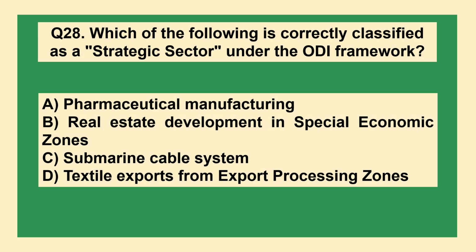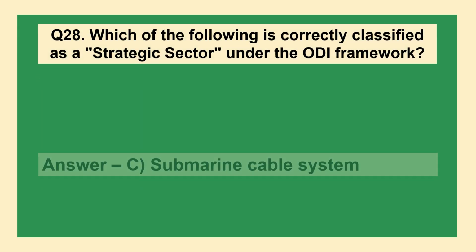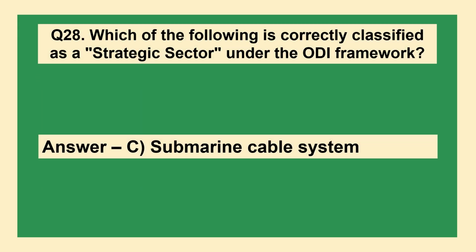Which of the following is correctly classified as a strategic sector under the ODI framework? Option A, pharmaceutical manufacturing. B, real estate development of special economic zones. C, submarine cable system. D, textile exports from export processing zones. The answer is option C, submarine cable system.